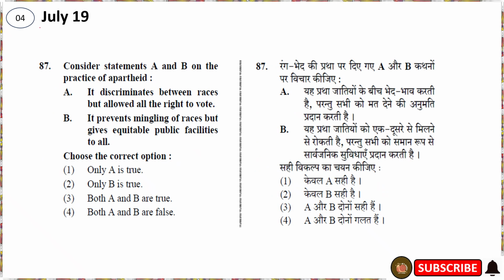This fourth question is asked in the July 2019 CTET exam. The question is like this: consider the statements A and B on the practice of apartheid. A is, it discriminates between races but allows all the right to vote. No, this is wrong. Then B is, it prevents mingling of races but gives equitable public facilities to all. This is also wrong. So the option is both A and B are false. This fourth one is the correct option for this.